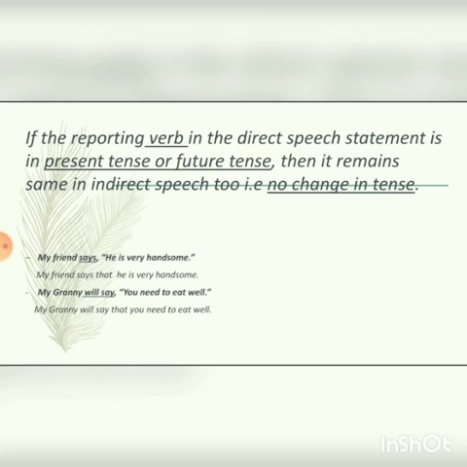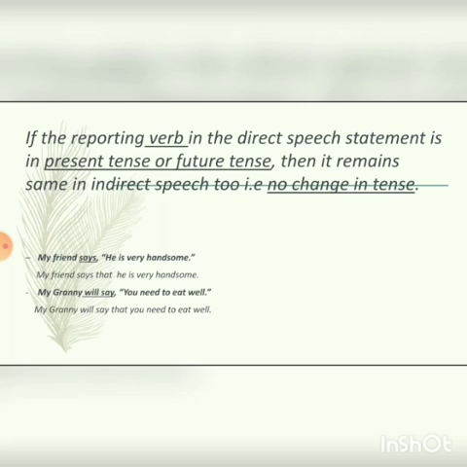My friend says that he is very handsome. Here the words used by the speaker, my friend, are used without making any change in the tense because the reporting verb "says" is in present tense.